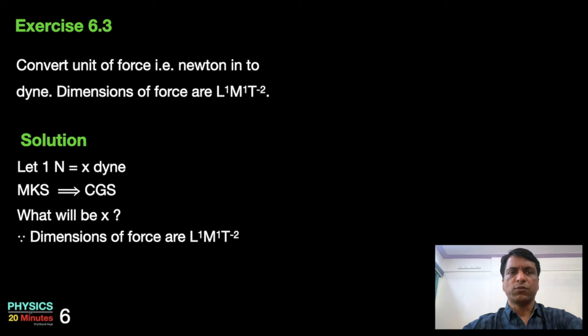The dimensions of force are L^1 M^1 T^-2, which should remain the same in both the systems of units, MKS and CGS. So we may also use the suffixes 1 and 2 to indicate the two systems of units. So L1^1 M1^1 T1^-2 is equal to x times L2^1 M2^1 T2^-2.